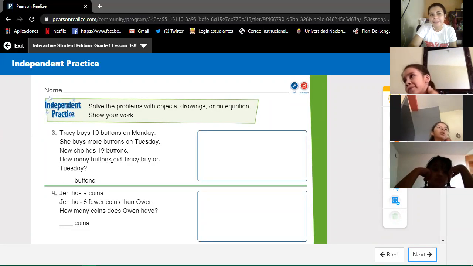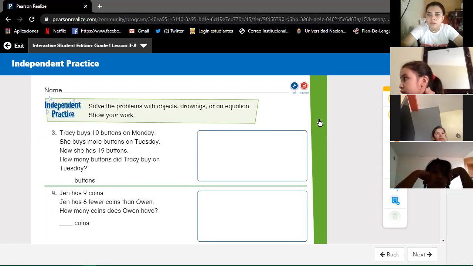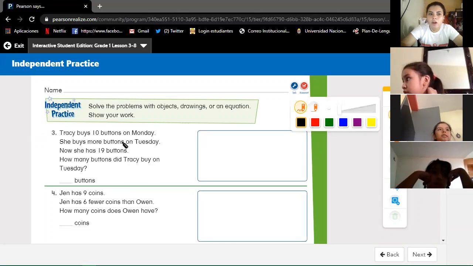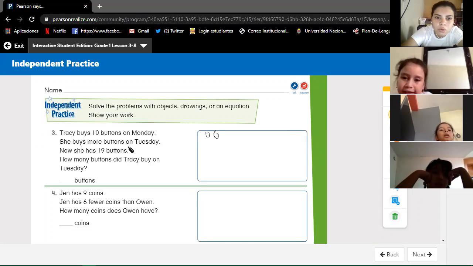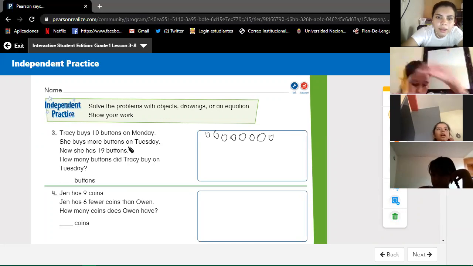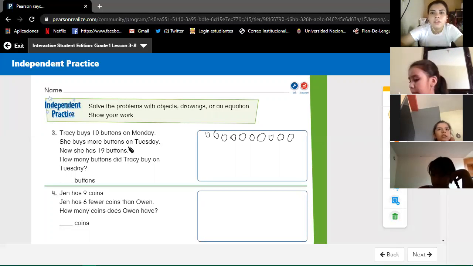Now she has 19 buttons. How many buttons did Tracy buy on Tuesday? What are we going to do first? Okay, we have the number 10, that she buys 10 buttons on Monday. We can draw 10 circles. 1, 2, 3, 4, 5, 6, 7, 8, 9, 10. 10 circles.